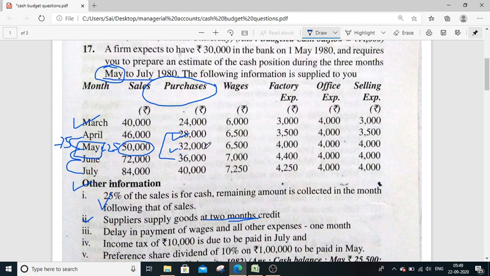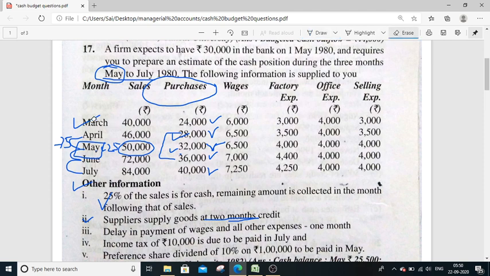So, as we are talking about May month, we will pay the amount related to March. And if I talk about June, I'll be paying the amount related to April. If I am talking about July, so July month, we will pay the amount of purchases which we made in the month of May. So 2 months lag, 2 months lag. Okay.